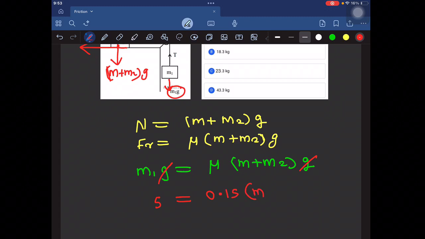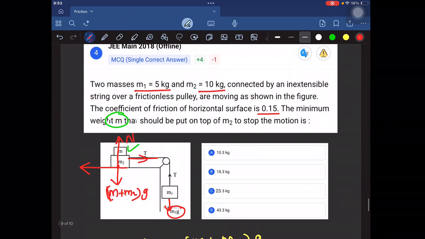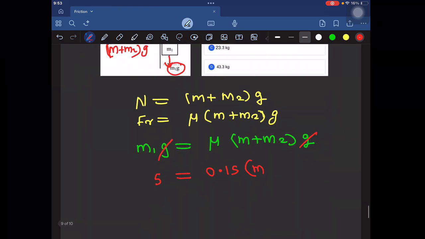Then for the small m, mu into small mg cos 37, here the angle is 37, plus one more term. Substitute all values and rearrange the terms, we will get the value of m.